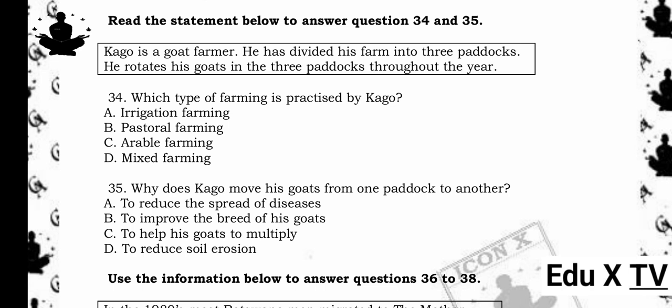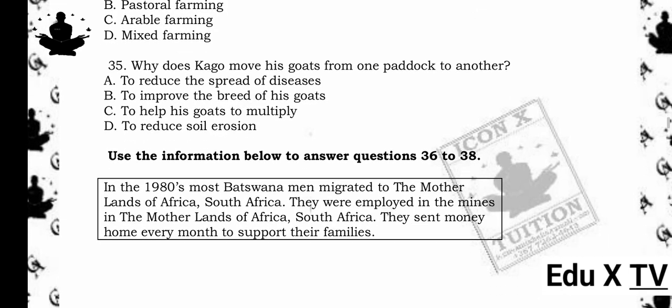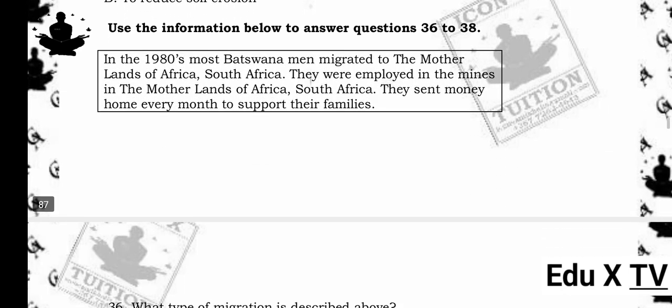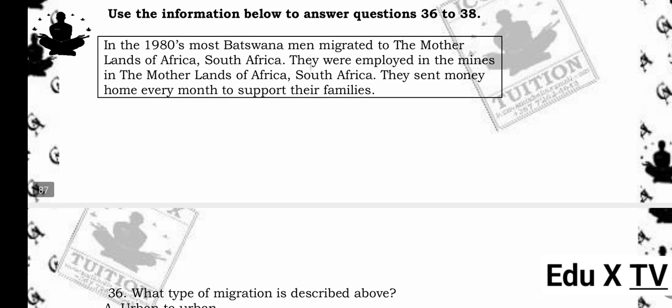The answer is A. To reduce the spread of diseases. Reason being, rotational grazing. Moving animals between paddocks helps reduce disease spread by preventing overgrazing, reducing parasite buildup in the soil, and giving grass time to recover.